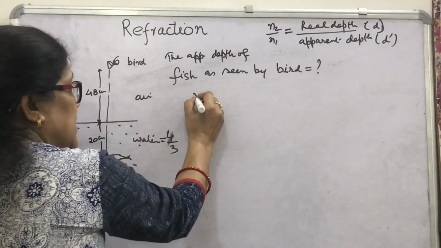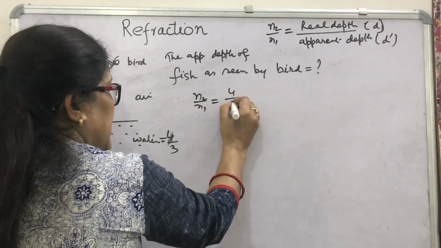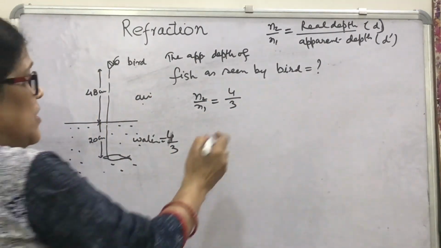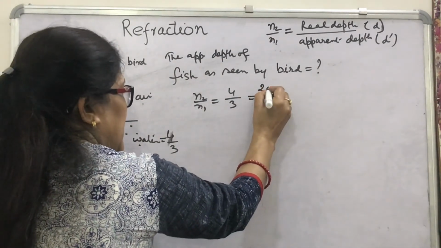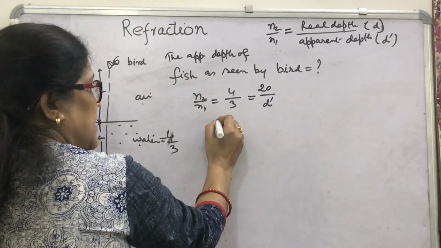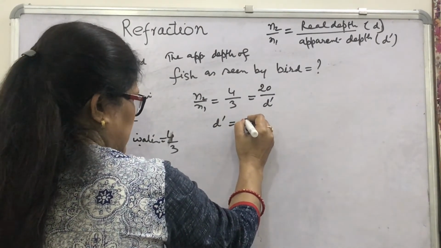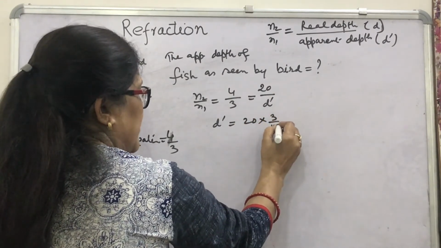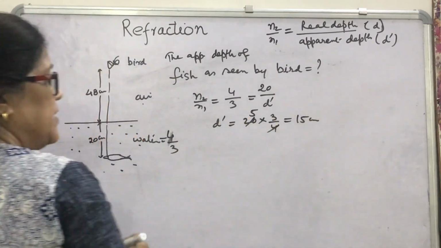So 4/3 upon 1, this air its refractive index is 1, equal to this real depth 20 upon apparent depth d dash. This d dash will be 20 into 3/4, that is 15 centimeter.